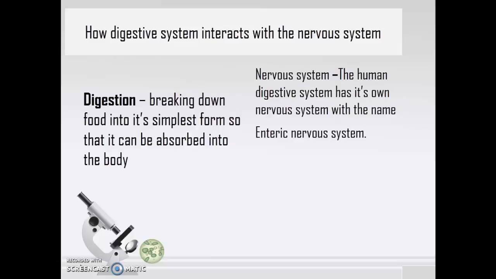Now the next thing we are going to do is how the digestive system interacts with the nervous system of the human body. During digestion, the food is broken down into a form so that cells can utilize it. When it comes to the interaction of the digestive system and the nervous system, the human digestive system has its own nervous system with the name enteric nervous system.